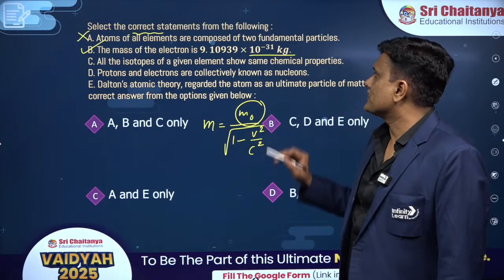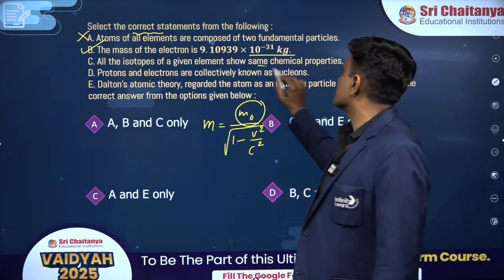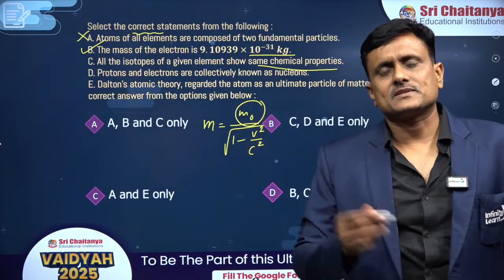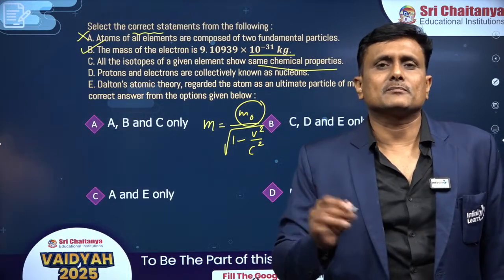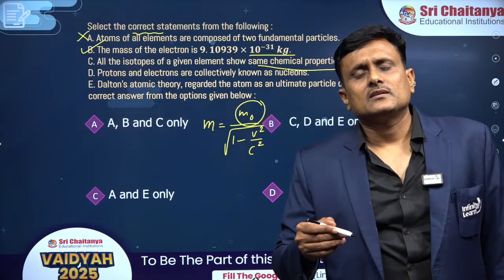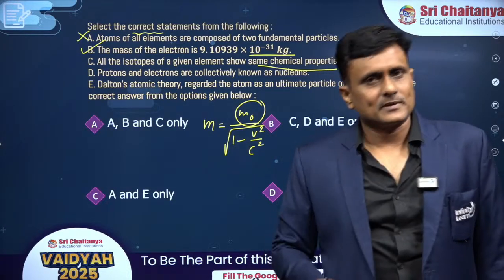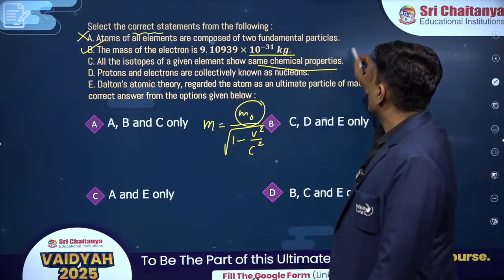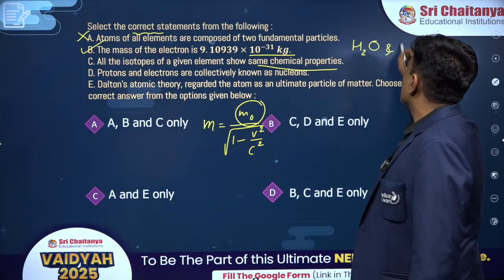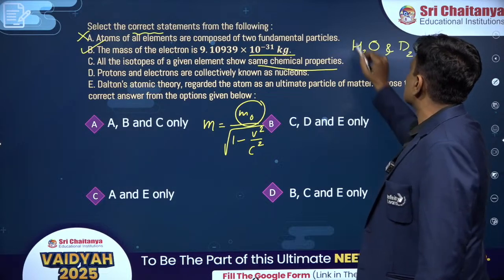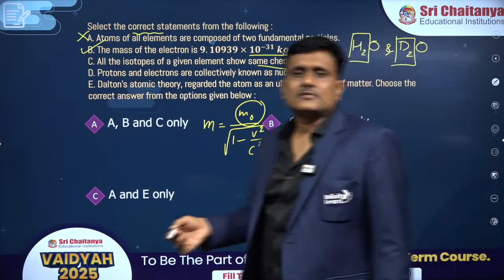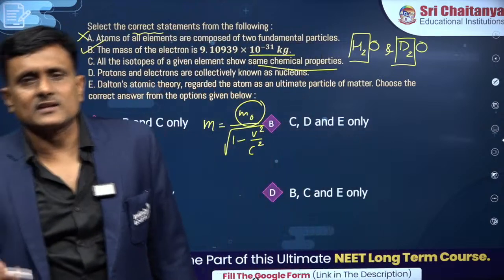All the isotopes of a given element show the same chemical properties. Isotopes, you have studied: same atomic number, different mass number. So they show equivalent or identical properties. For example, if you are comparing the properties of H2O and D2O, you have seen that though the isotopic substitution differs, for these two compounds the reactions are similar.